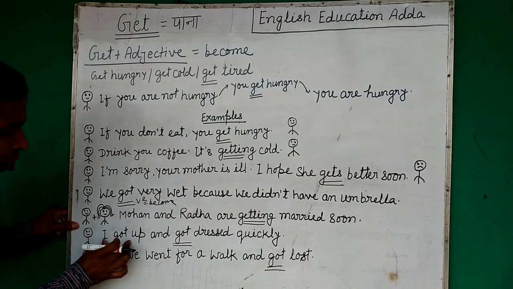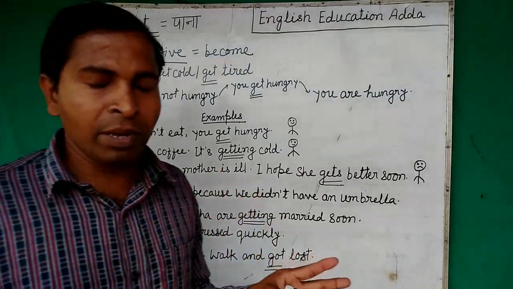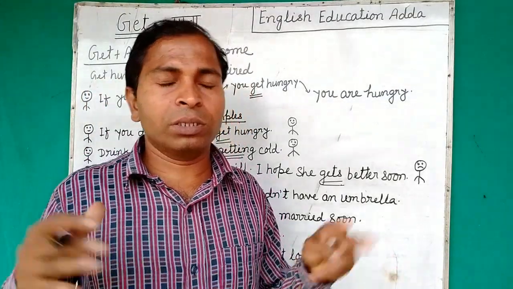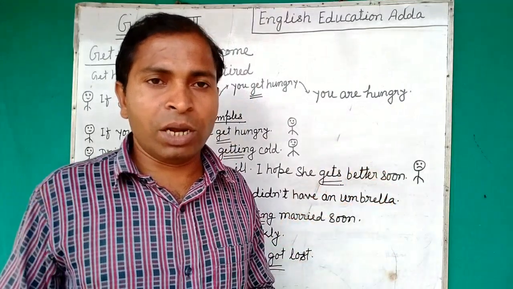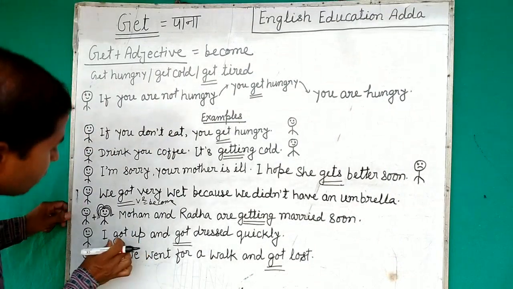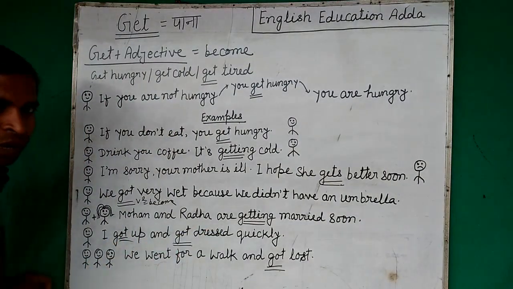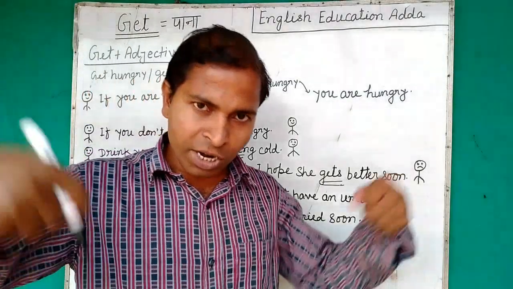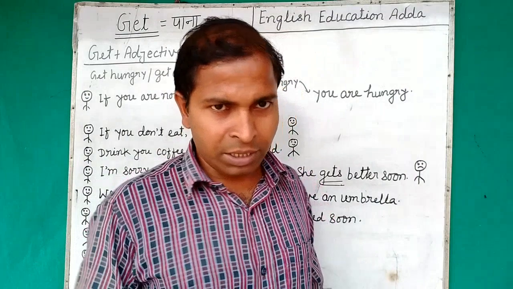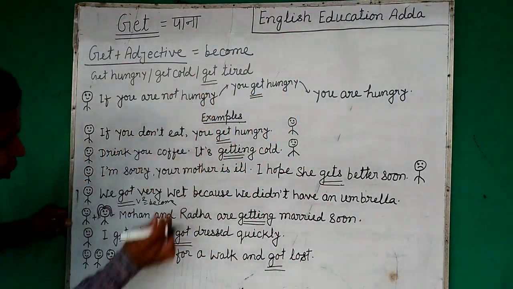Now another. I got up and got dressed quickly. I got up. Earlier I was sleeping. Just I woke up. I got up, right? I was sleeping, and after some time I woke up. I just got up, right? I got up myself. Okay. So I got up. This is also V2 usage. So I got up and got dressed quickly. Got dressed. I put on my dress and I did this activity. So I got up and got dressed quickly. In that sense, he is using it.